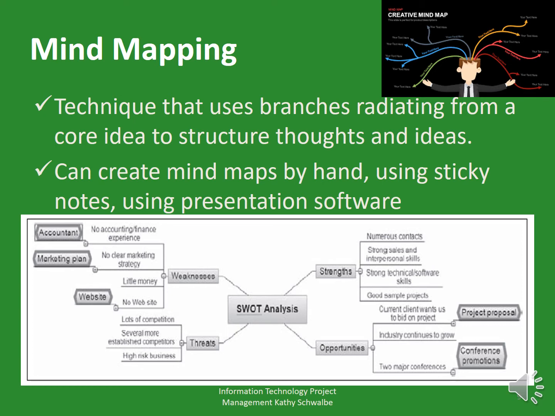Ideas in each category are added to the appropriate branch, and sub-branches are shown for some ideas under those categories. Here we can notice that several branches end with a project idea. Can you see? Such as project proposal, conference promotions, accountant, marketing plan, website.